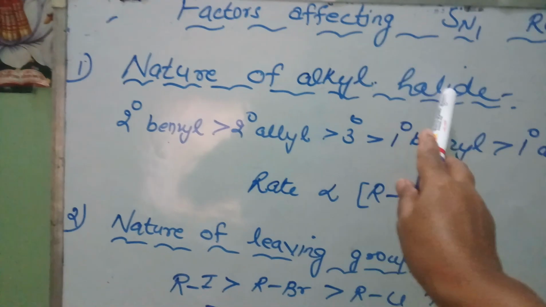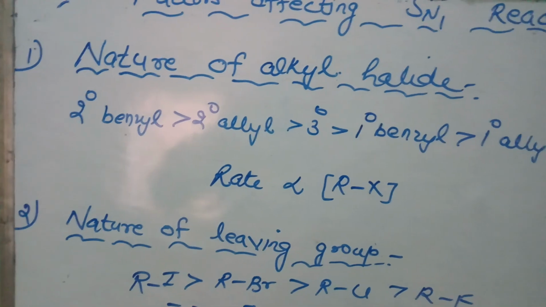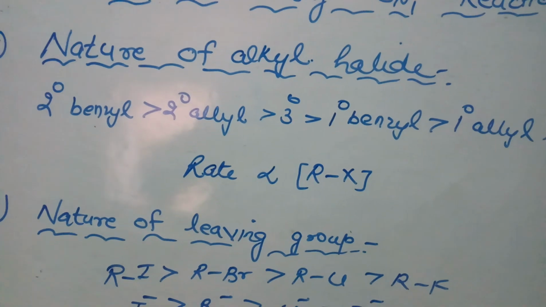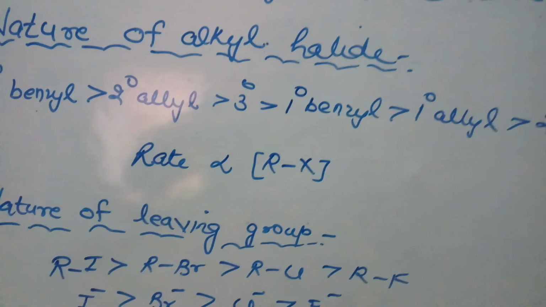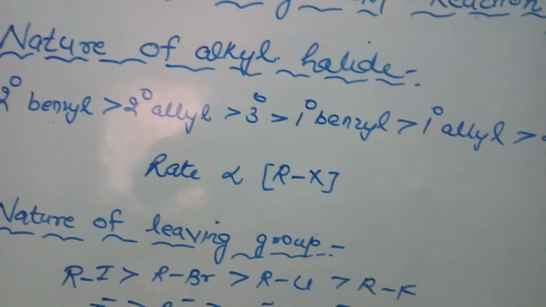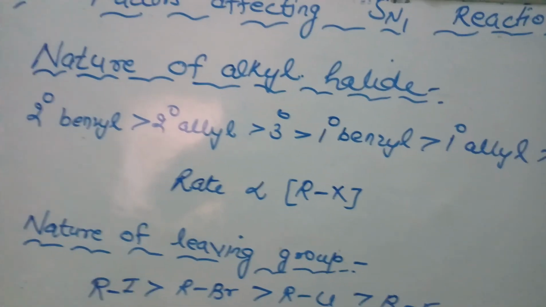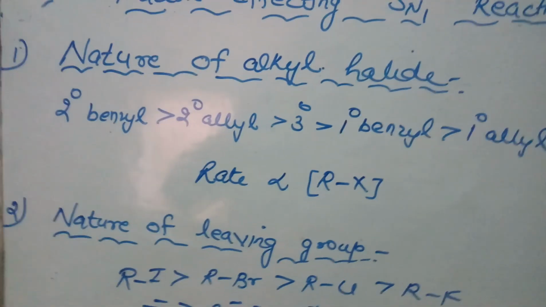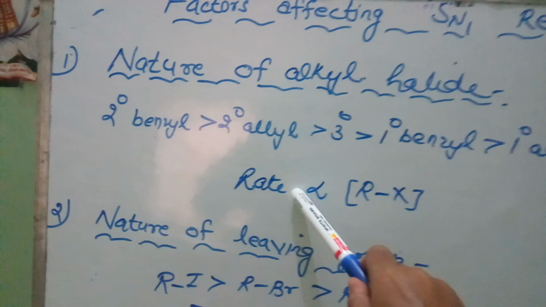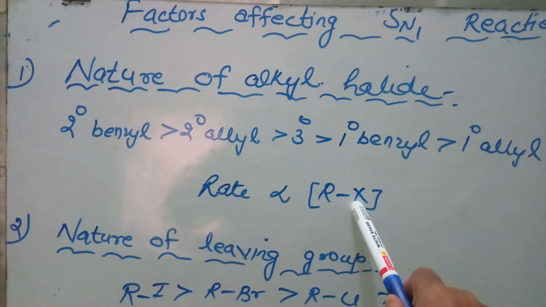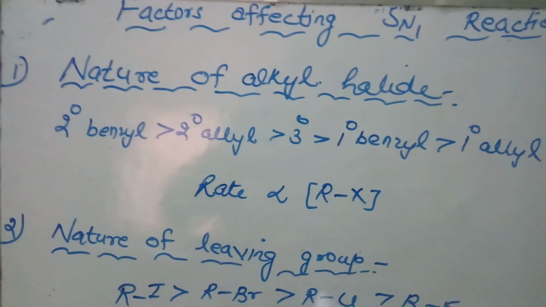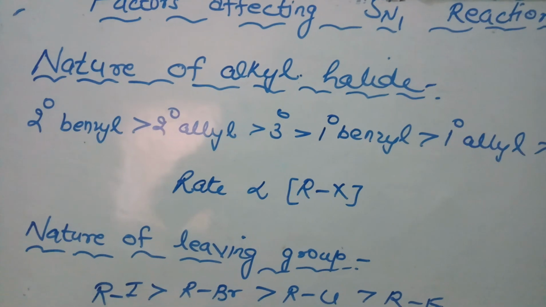As I have told you, in the SN1 reaction mechanism the rate of reaction depends only on the concentration of alkyl halide. It does not depend upon the concentration of nucleophile.